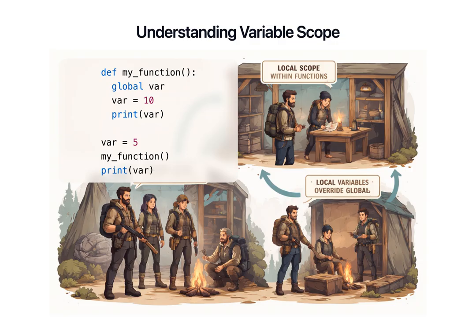Variable scope in Python determines accessibility. Local scope is within functions, while global scope is outside. Local variables can override global ones within their scope.